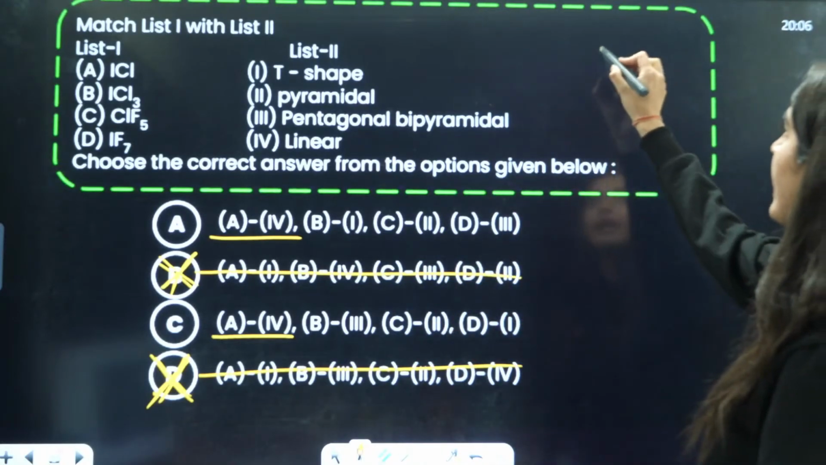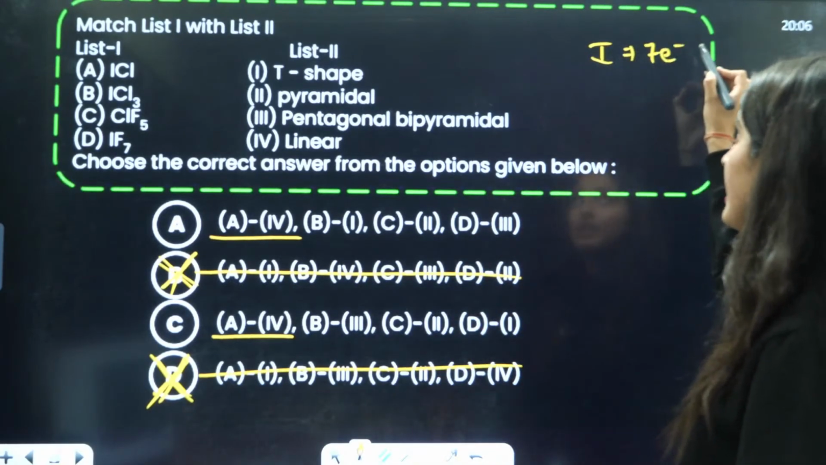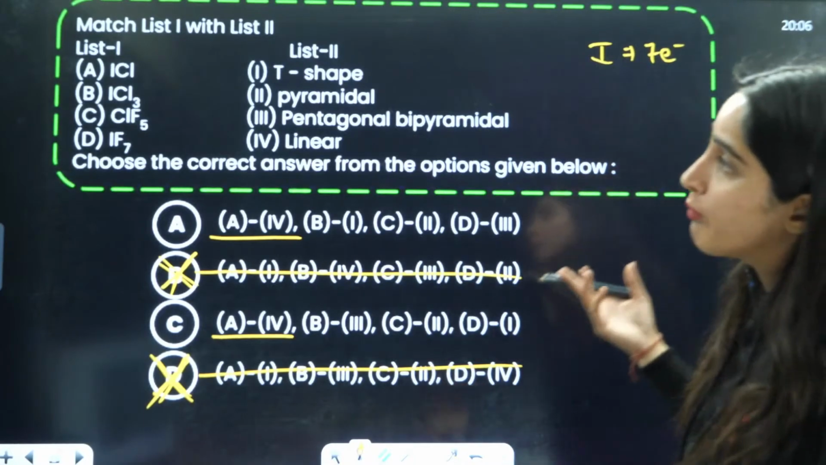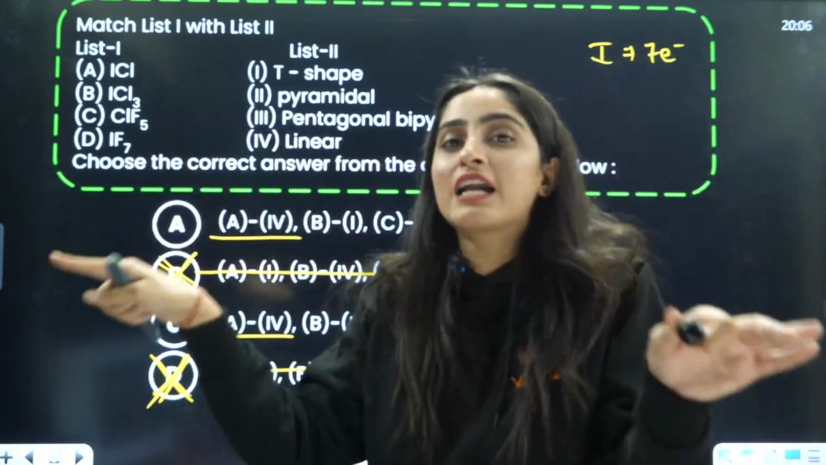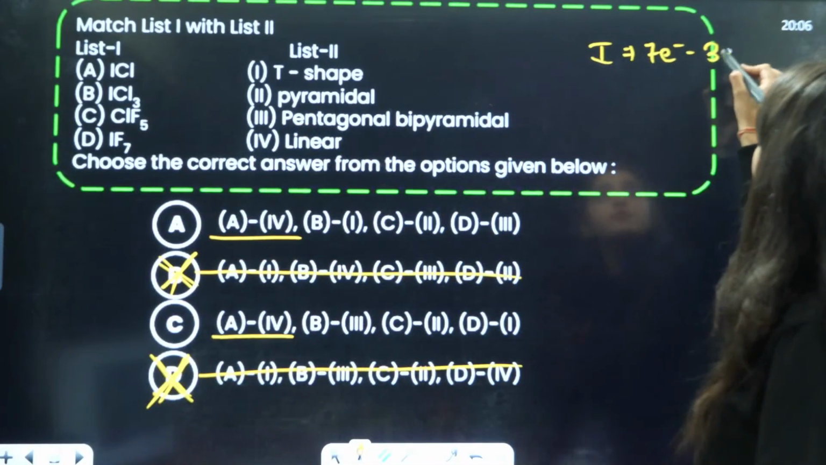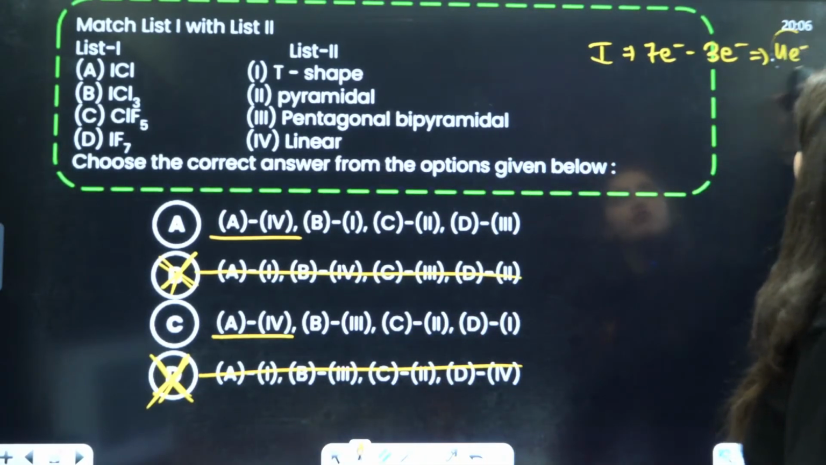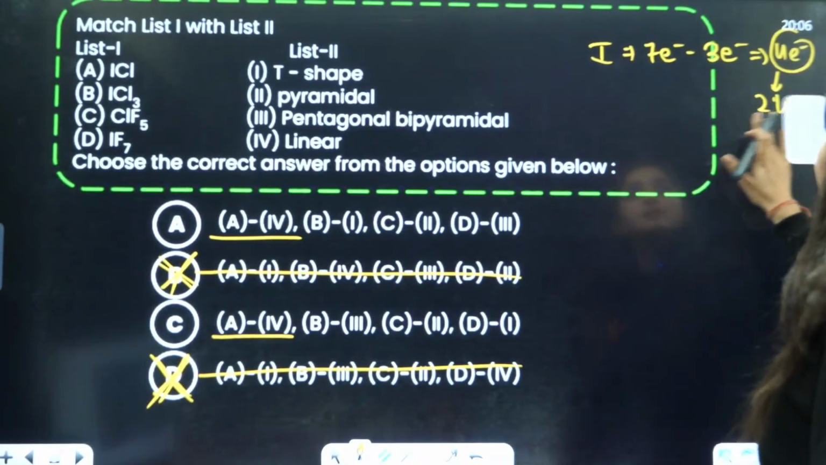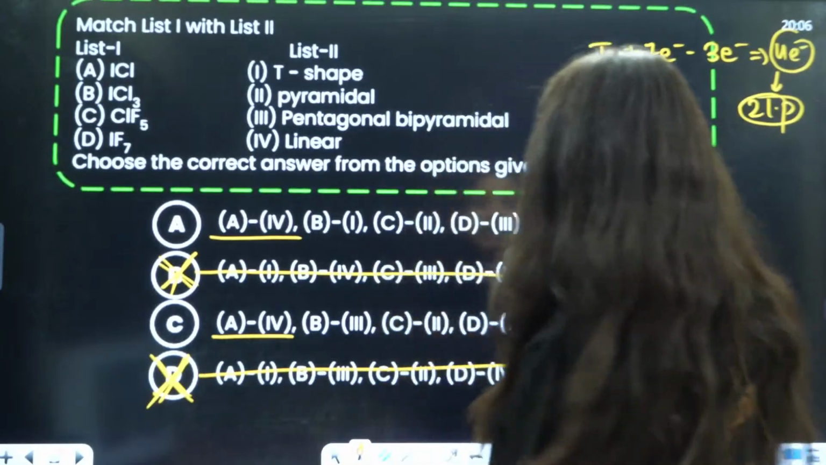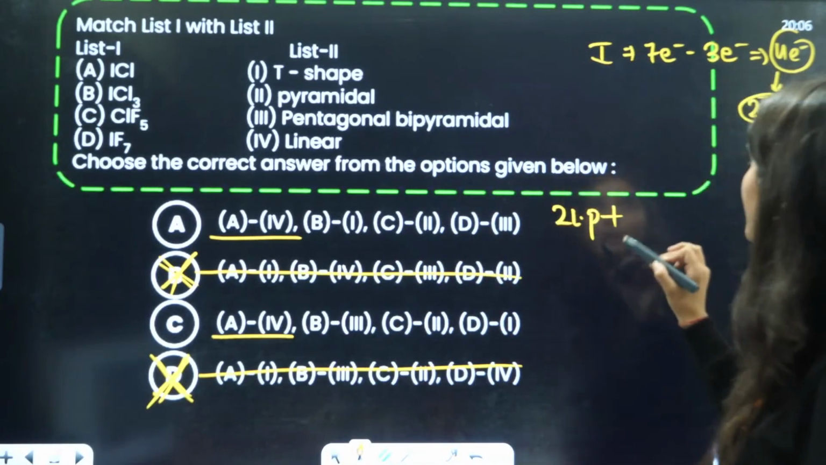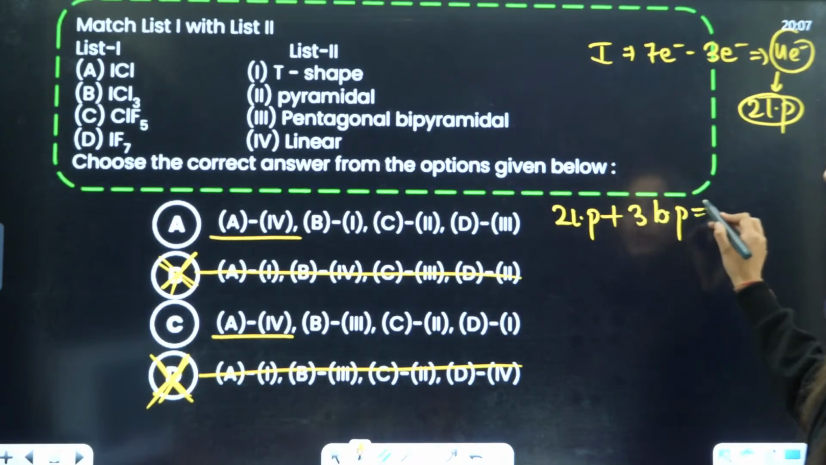Now, ICl3 again, iodine belongs to halogen family. It is having 7 electrons. After that, how many bonds is it forming? It is forming 3 bonds. That means 3 electrons are shared, right? So, I will subtract 3 from here. 7 minus 3, very simple, 4 electrons. So, it means 2 lone pairs it is having. Now the deal is 2 lone pairs plus you have 3 bond pairs. That means total it is 5.